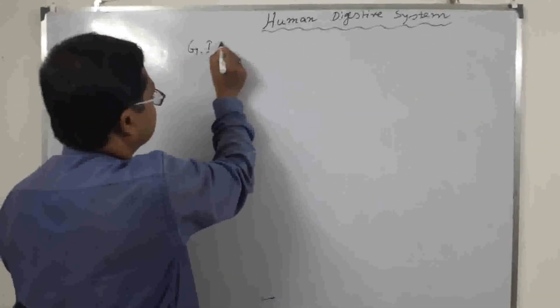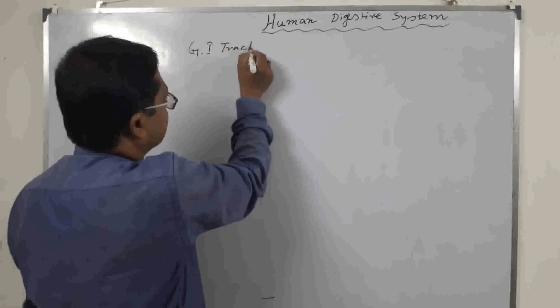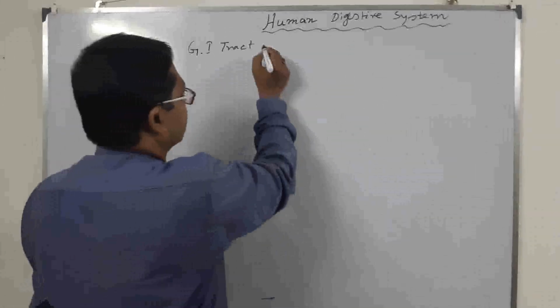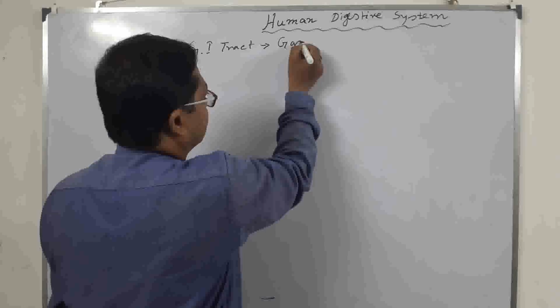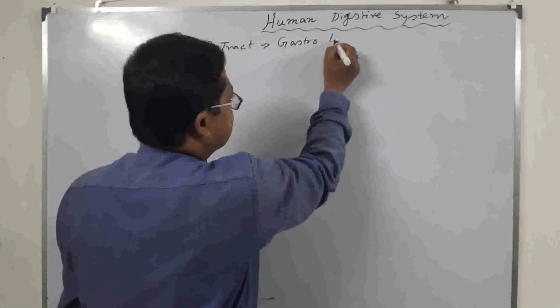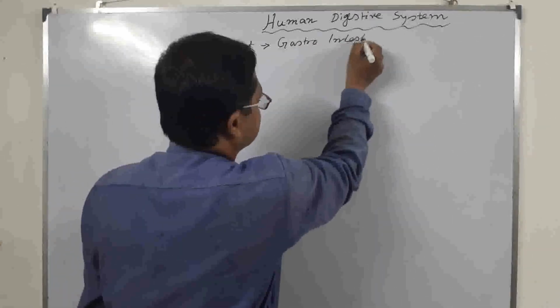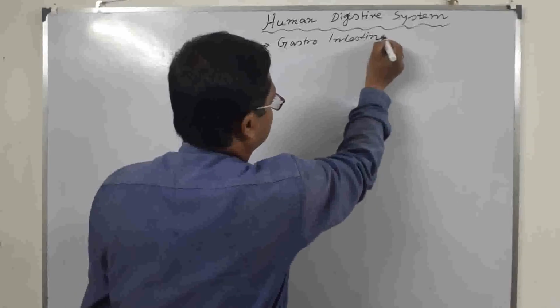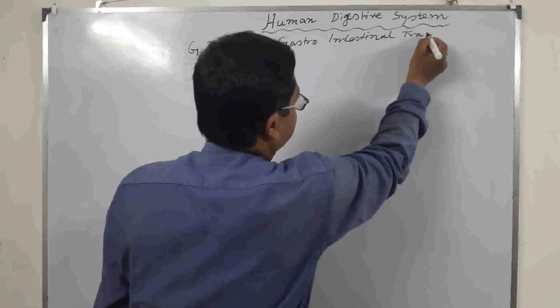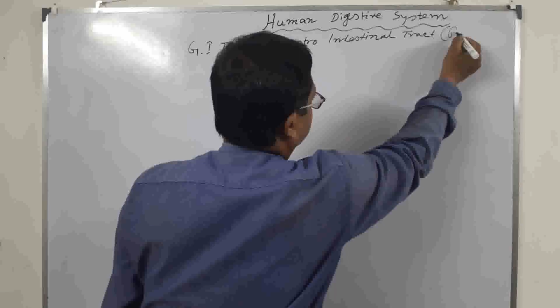Another name is GI tract, gastrointestinal tract. এটা আমরা বলবো gut.